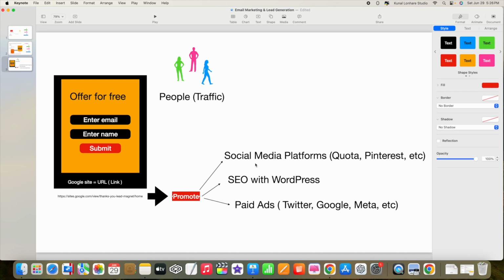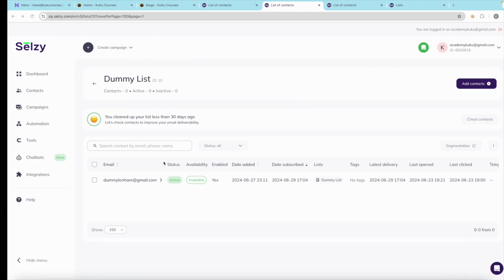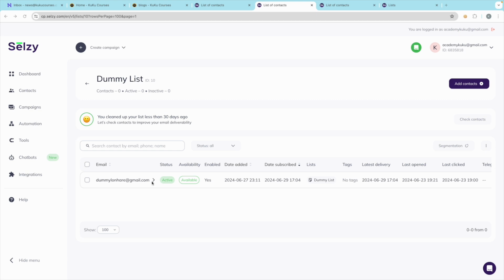So the different methods are using social media, using SEO, and using paid ads. These are basically the methods which you can use to promote your form, so that more and more people or traffic can come and fill the form. Then only will you get more and more email addresses of people.